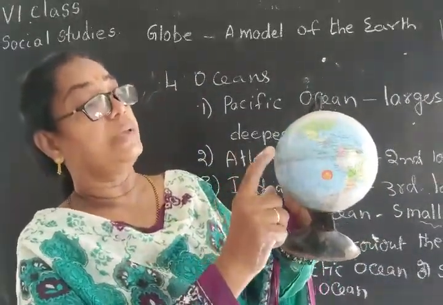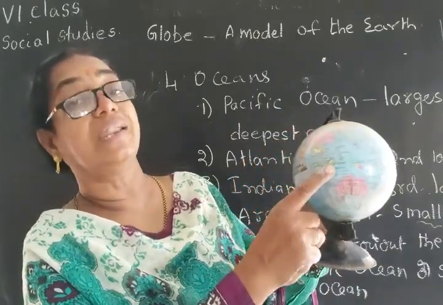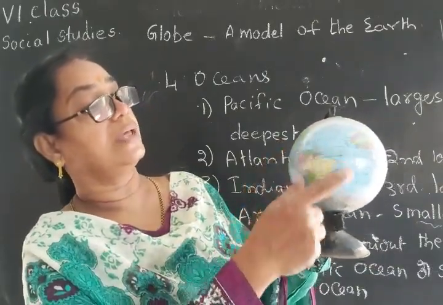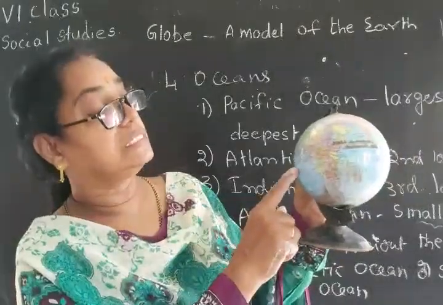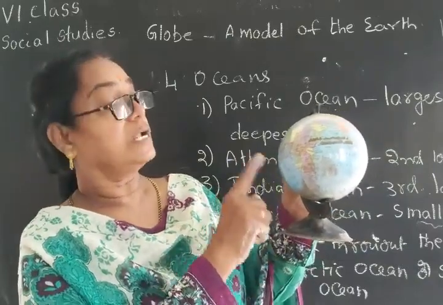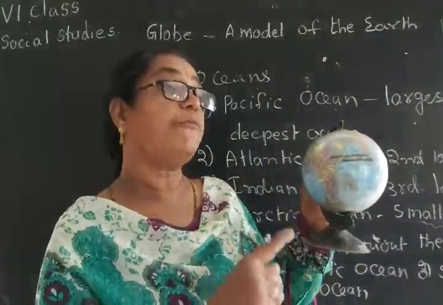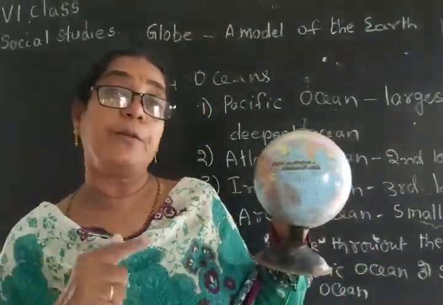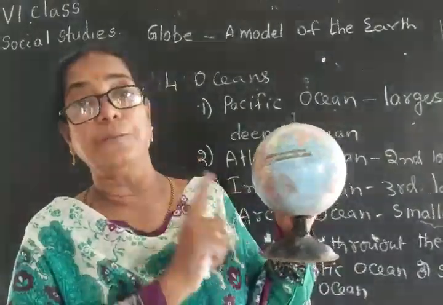The globe is the model of the earth, and it is round like a ball, which is called a spherical shape. On the globe, blue color is more, and other colors are also there. Why? Because the earth is covered mostly with water. That's why it is blue. The photograph taken from space is blue in color. So it is called the blue planet. It is not a blue moon, because the moon is a satellite and earth is a planet.